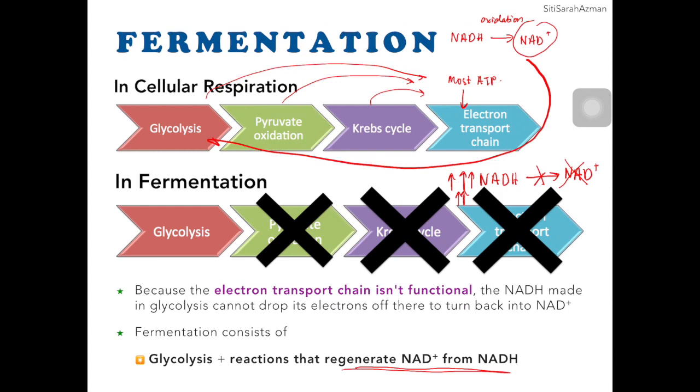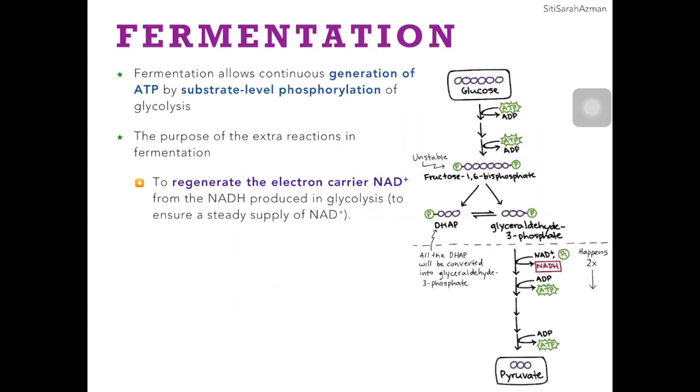To look closely at why NAD plus is important, why do we need to regenerate NAD plus? We have to go back to the glycolysis reaction. Imagine this is the environment where oxygen is low. When oxygen is low, there will be no Krebs cycle, no pyruvate oxidation, no electron transport chain. You will have accumulation of NADH.